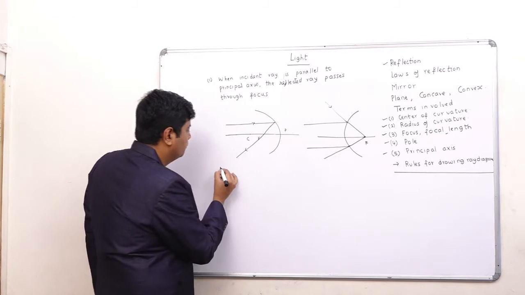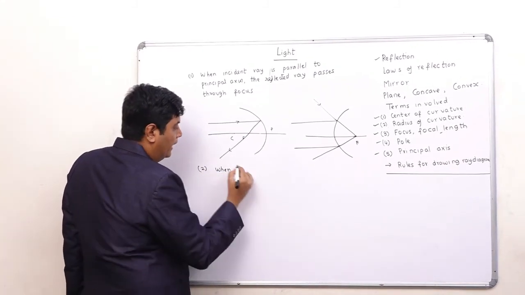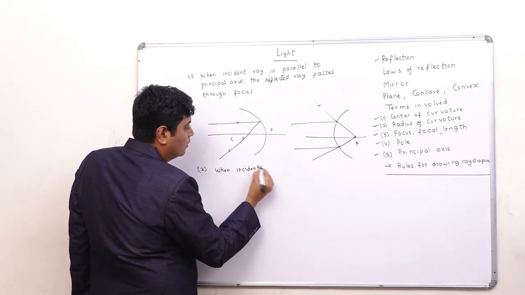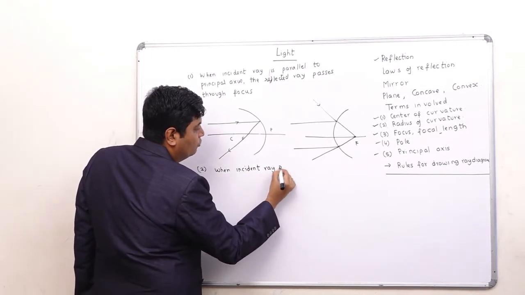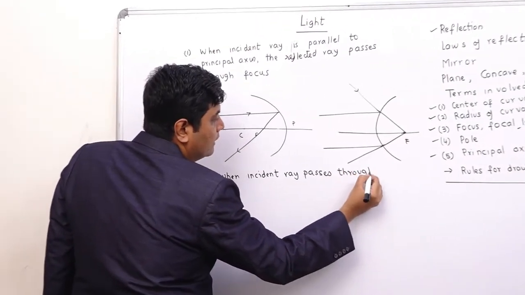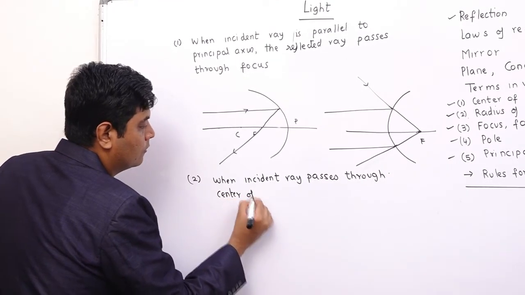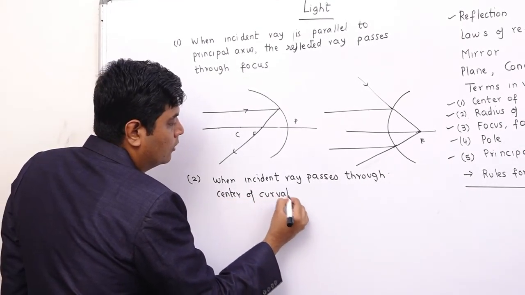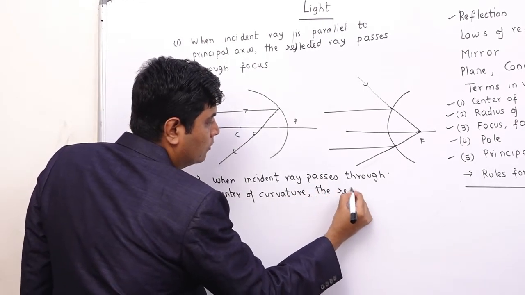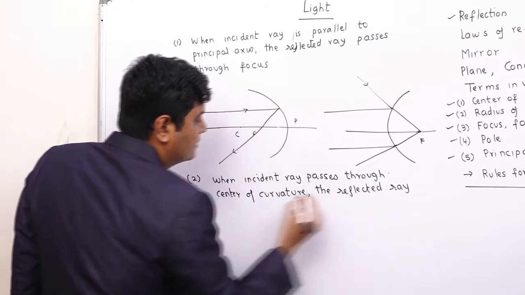Rule number 2. When the incident ray passes through the center of curvature, the reflected ray takes the same path.